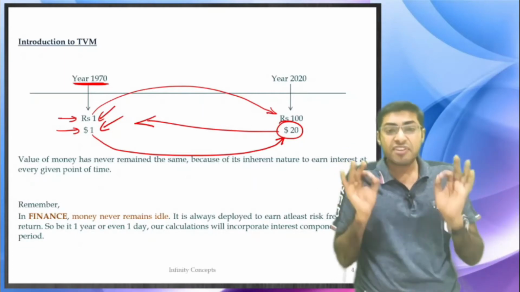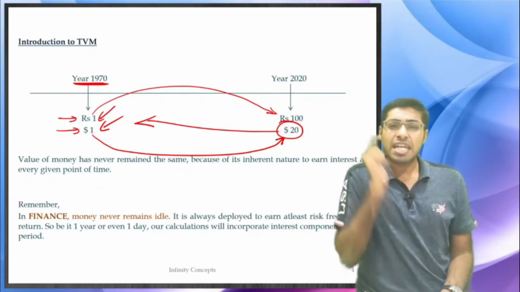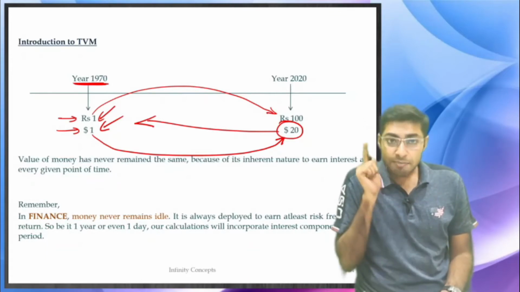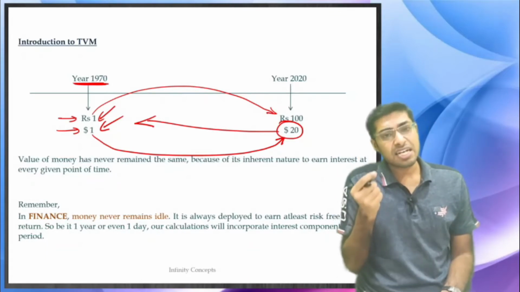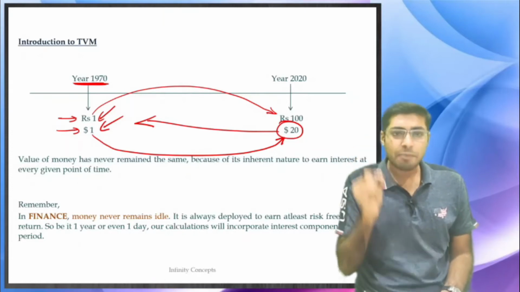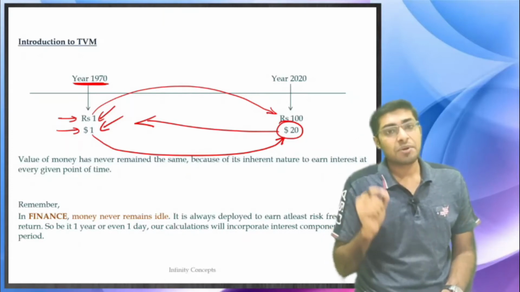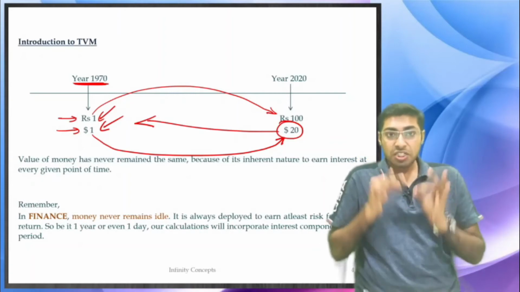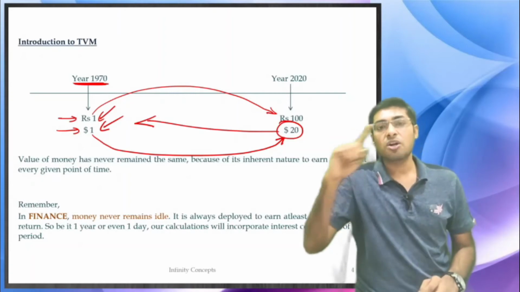Remember, in finance, every single day, money is having a value. You cannot keep money idle for even a single day. Even if you have money for one particular day, you need to calculate the interest of that. 1 rupee today or $1 today is not equal to $1 tomorrow.